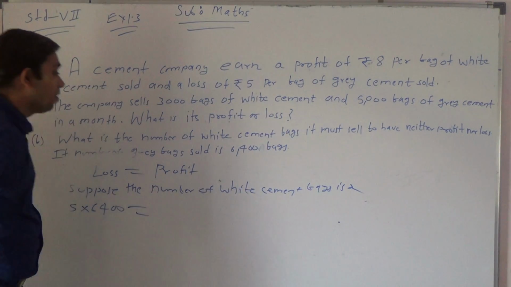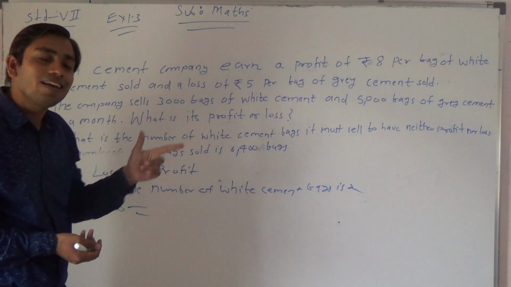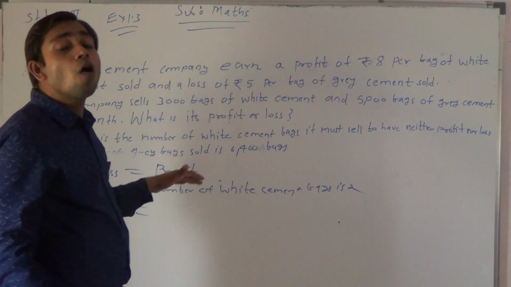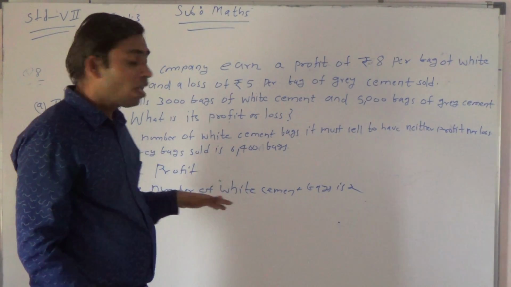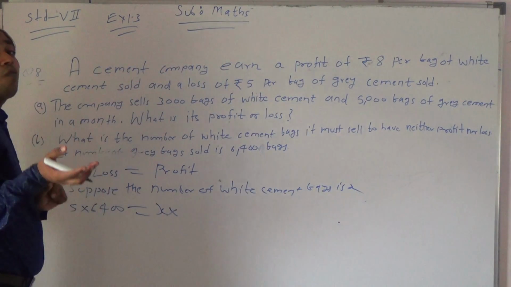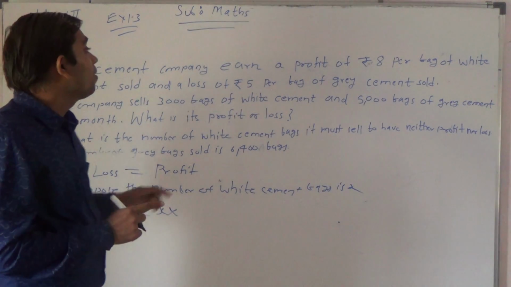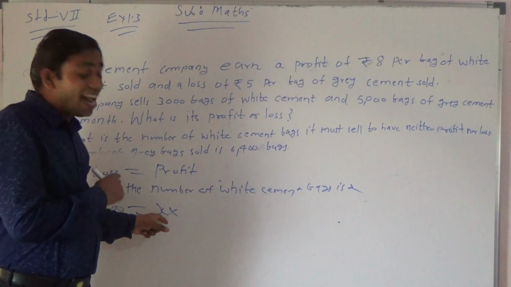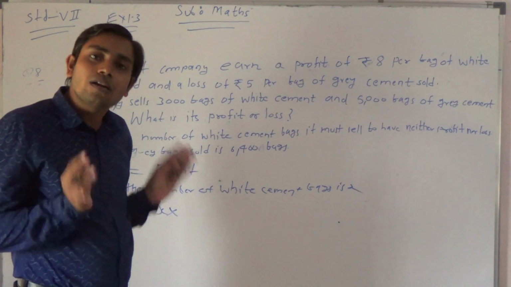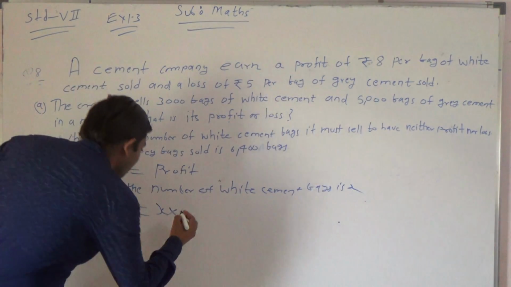Now what will be the profit? We have to use 8, but how many white bags are there? It was not given. We have to determine this for the B part, how many white bags there are, and therefore we have taken X. If we want to write the total profit, definitely we should multiply the profit for each bag, where X indicates the number of white bags. Therefore, to know the total profit for this B part, we should multiply it by X.